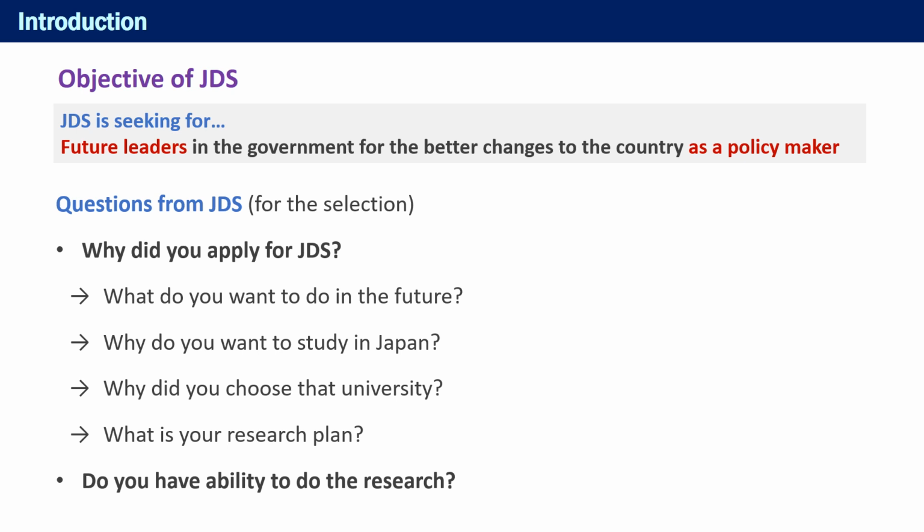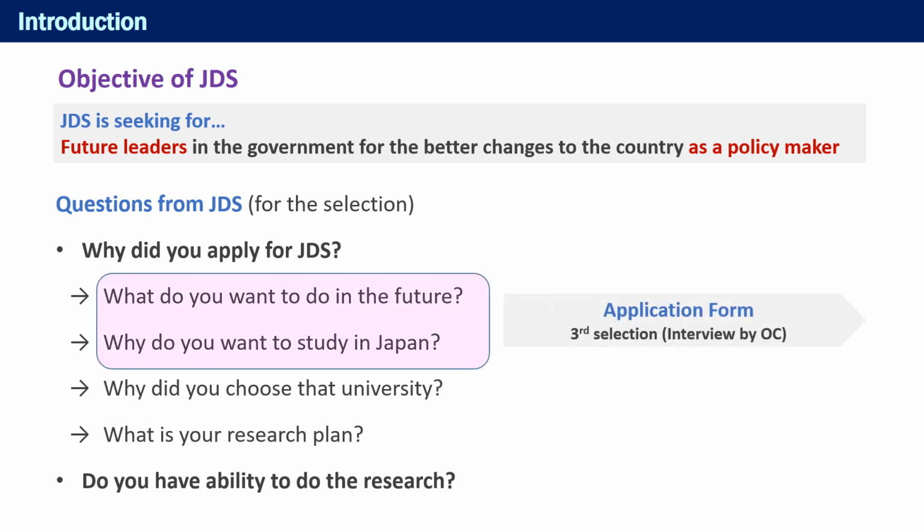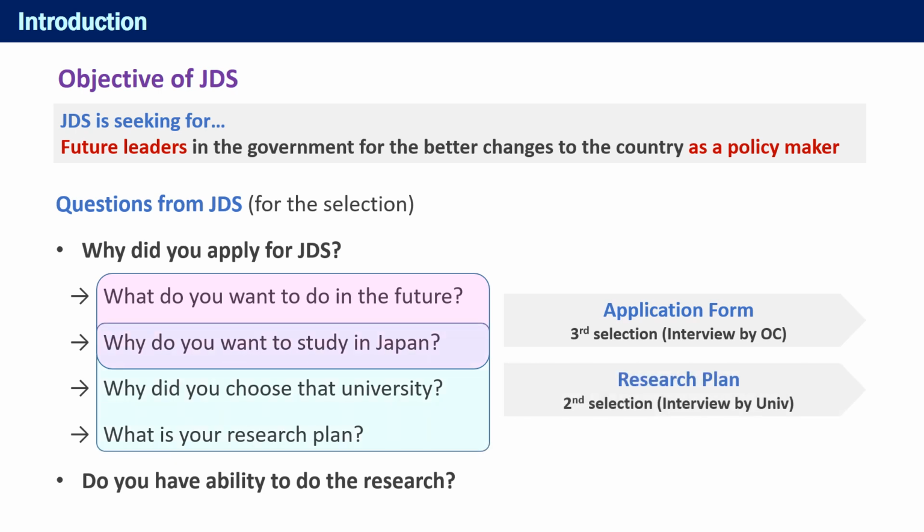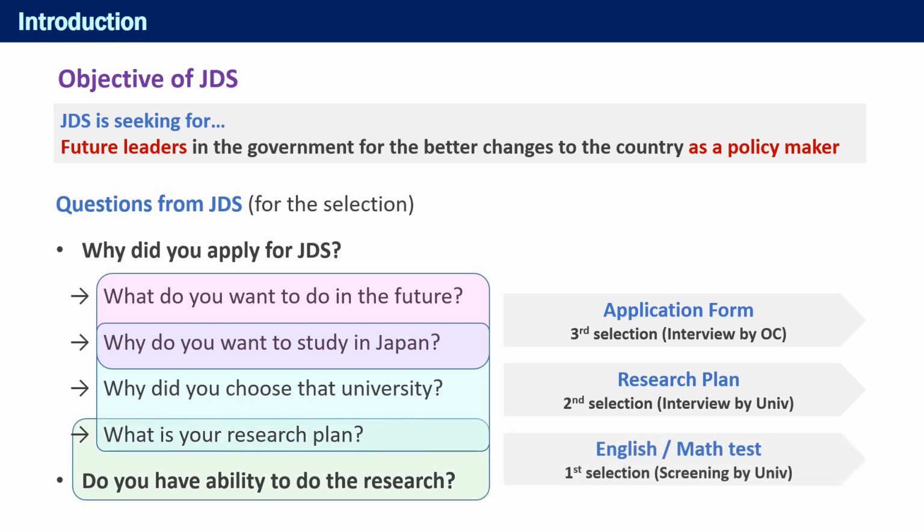Then, please be aware of how your answers to these questions correspond to each selection step. This pink part will be covered by the application form, and mainly evaluated in the third selection, the interview by the operating committee. Then, the light blue part will be covered by the research plan, and mainly evaluated in the second selection, the interview by the university. Lastly, the green part will be covered by the paper test, and mainly evaluated in the first selection, the screening by the university. These are very basic questions, but many applicants are unable to answer them well. So, this video will try to explore what mindset you should have to prepare for these questions.